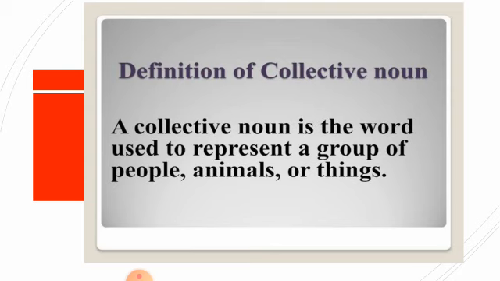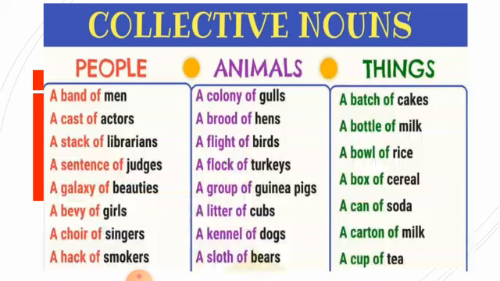Basically, we use collective nouns as a singular. For example, if I say a band of men, it is a collective noun, but we use a determiner, basically the article a, with it. Now there are separate collective nouns for people, for animals, and for things.